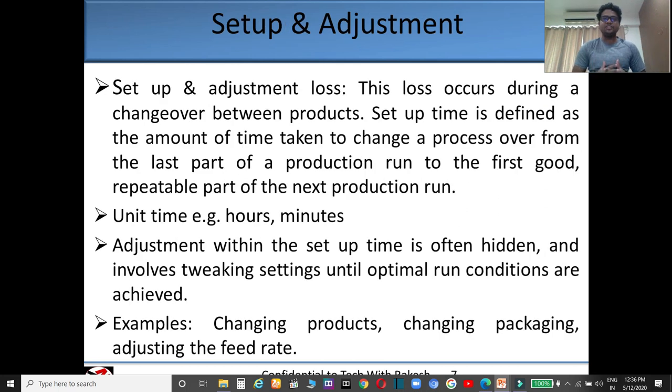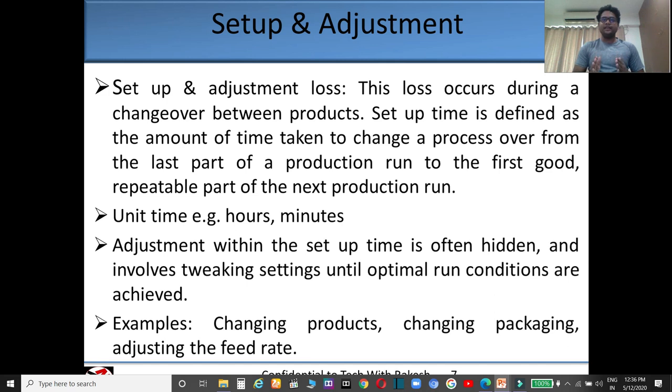Setup and adjustment. Those losses which occur during a changeover between products. When you are going to change your product on your production line, you have to change the setup according to your product. Your equipment will be changed, your machine will be changed. All this activity is called setup change.